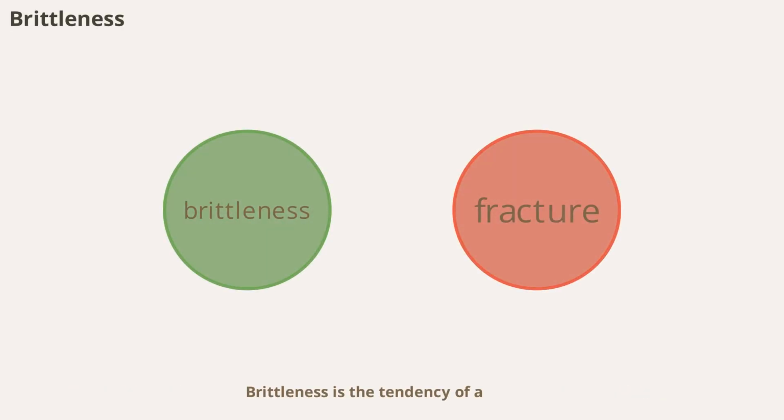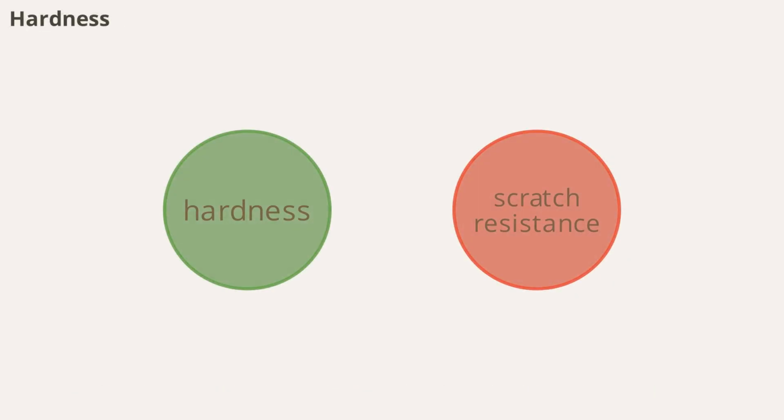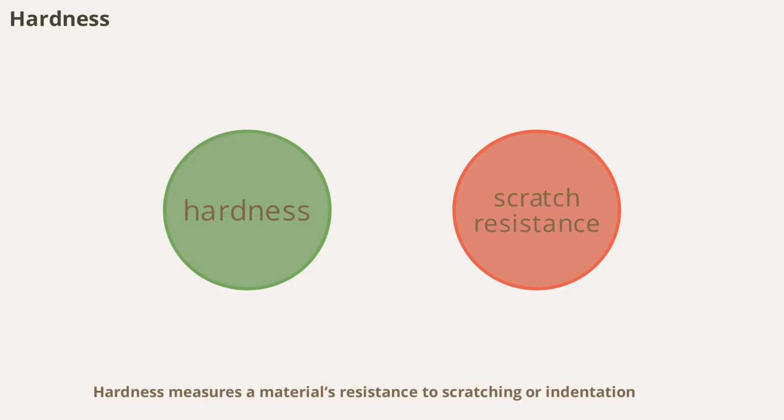Brittleness is the tendency of a material to break without significant deformation. Glass and ceramics are classic examples. While they may be strong, they lack the ability to absorb energy and deform, making them unsuitable for applications where impact resistance is needed. Hardness measures a material's resistance to scratching or indentation.